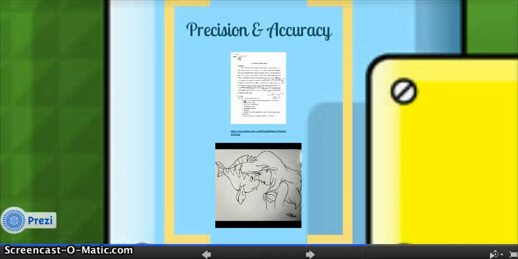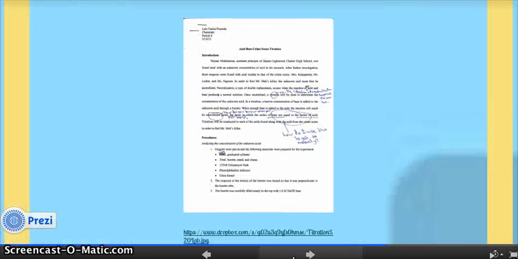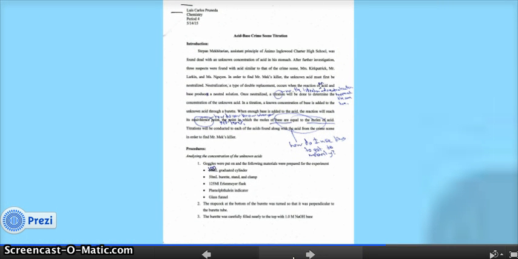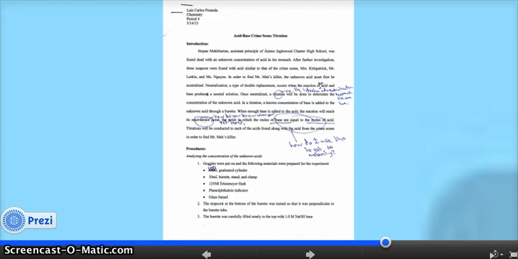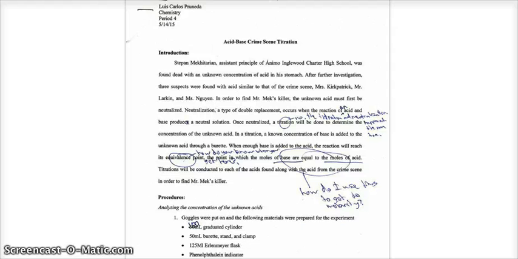So after that is precision and accuracy. I conducted many labs in chemistry this year, but the titration lab really proved my mastery of precision and accuracy. During the experiment, we had to neutralize a sample of acid by adding base through a titration. I had to increase my precision so that I did not add more base than needed. If I would have not been so precise and accurate, the entire experiment and calculations would have been wrong. So here's my titration lab, and I was able to do it right, and all my calculations came out good. Got a pretty decent score, so I'm happy with that.